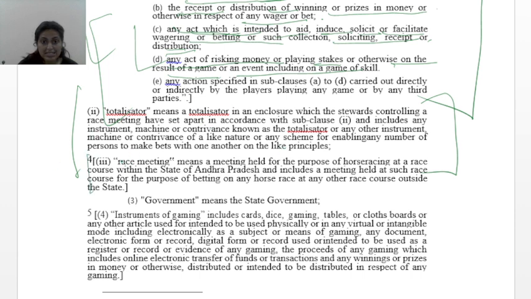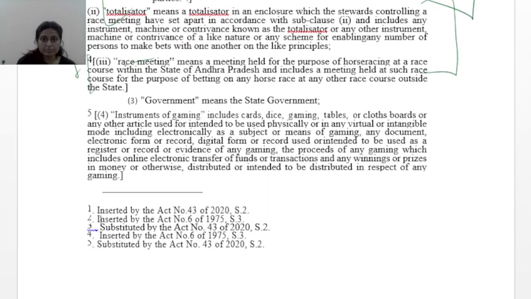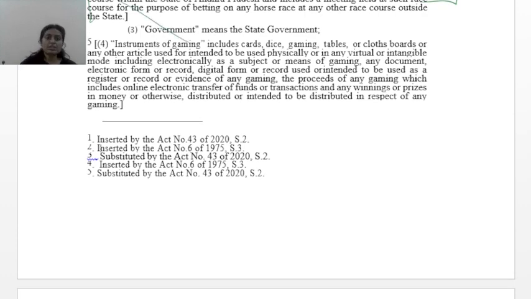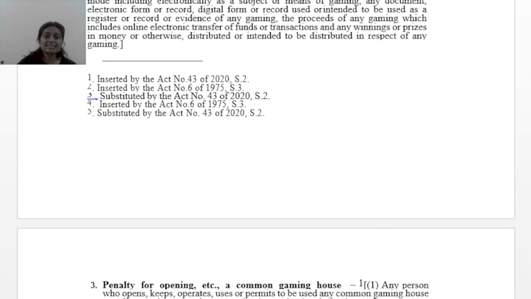Now third comes race meeting. What do you mean by race meeting? Race meeting means a meeting held for the purpose of horse racing at a race course within the state of Andhra Pradesh, and includes the meeting held at such race course for the purpose of betting on any horse race at any other race course outside the state. Here government means the state government, because this is a state act, the government of Andhra Pradesh.